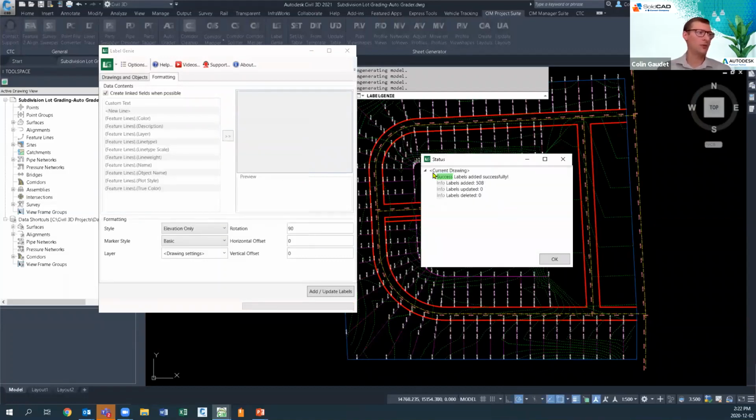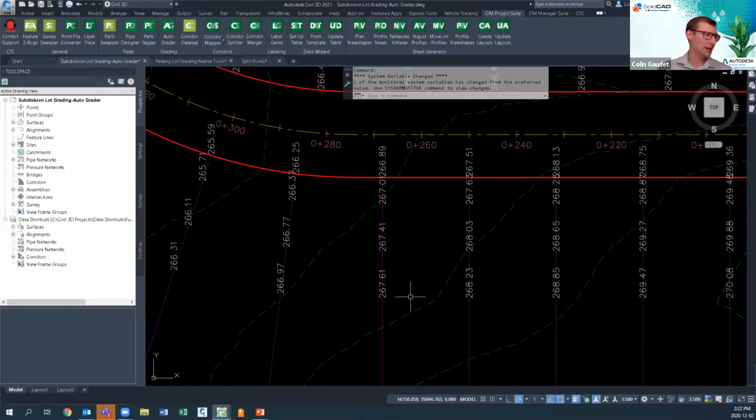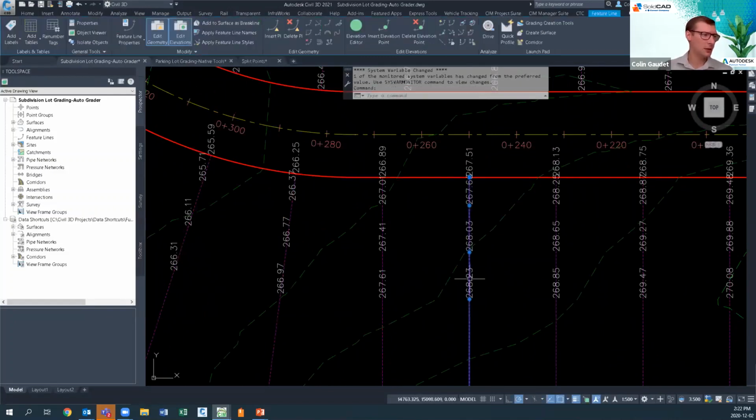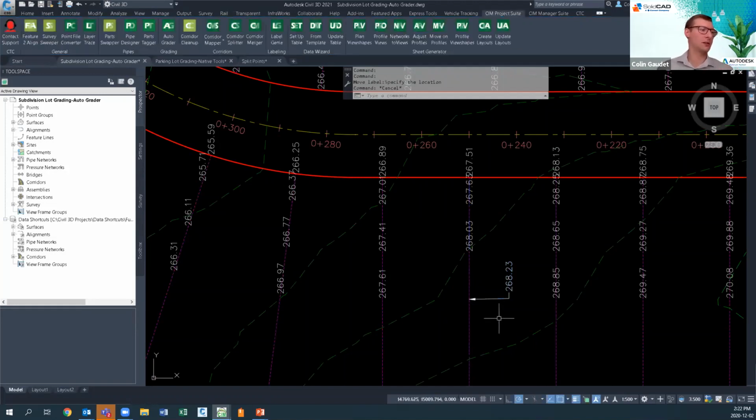Now at the end here, we've got a summary of everything that happened in the current drawing. We would also have summaries of other drawings in there as well if we had them. Click OK. I'll zoom in. And now that's not exactly what I wanted, but it is following on every single grade break. And if I drag this guy away, it is an actual surface spot elevation.